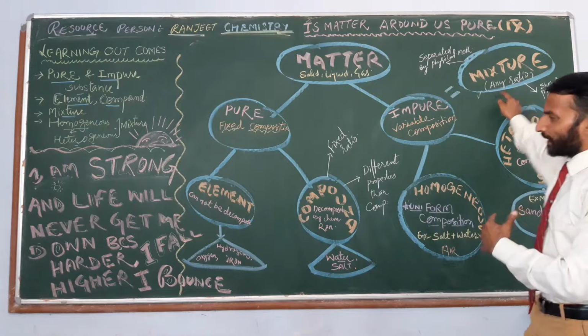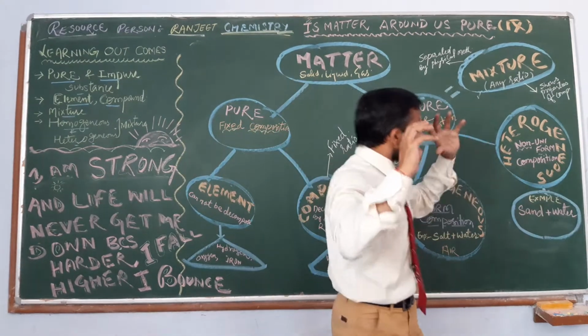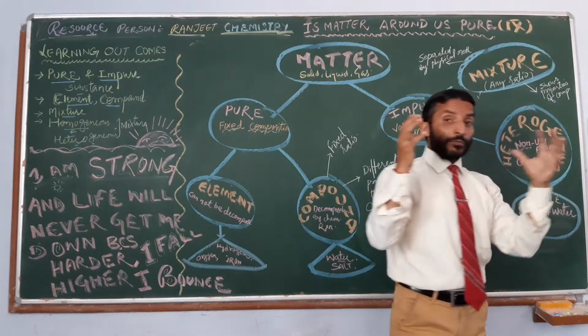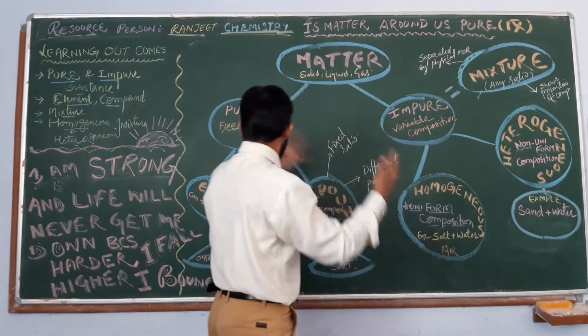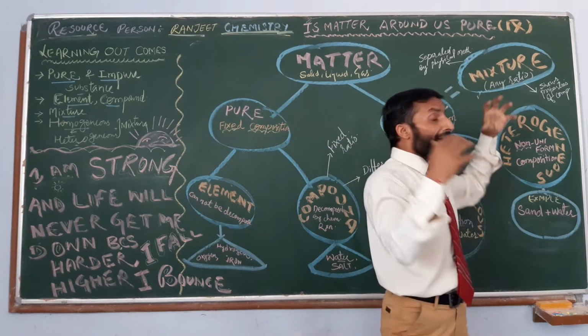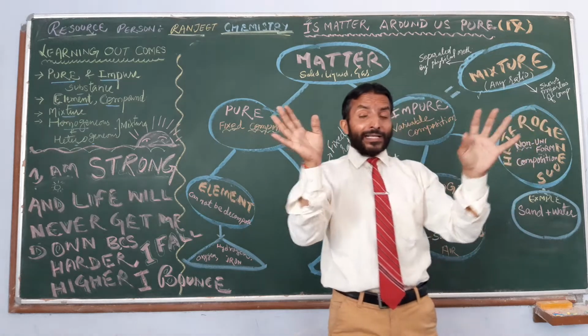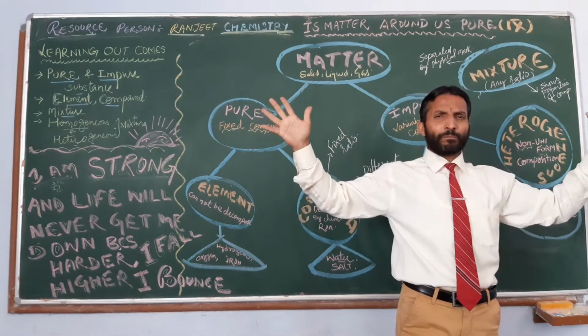So how is it defined? This can be defined in the way that an impure substance is made up of two or more types of compounds or elements, commonly known as substances, which combine in any ratio by mass. There is no fixed ratio. They can be in any random ratio. Okay.